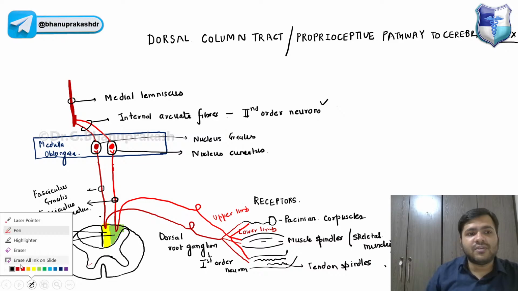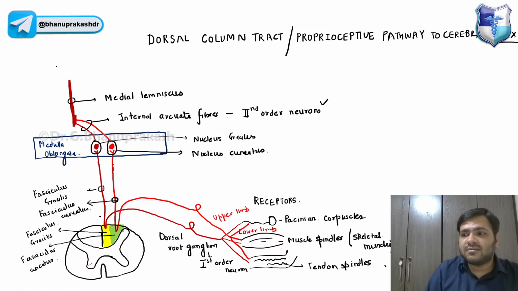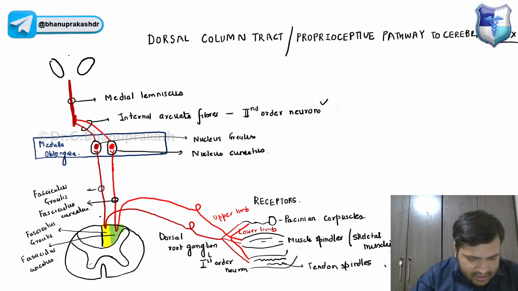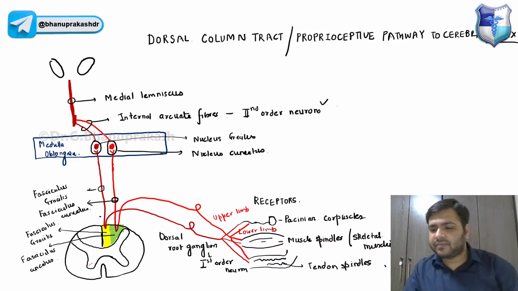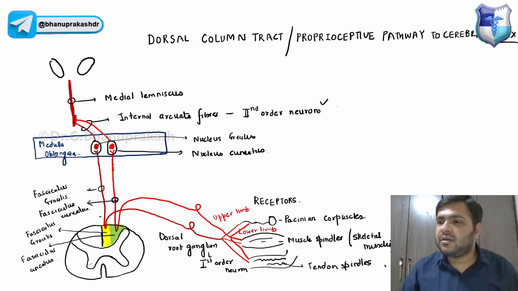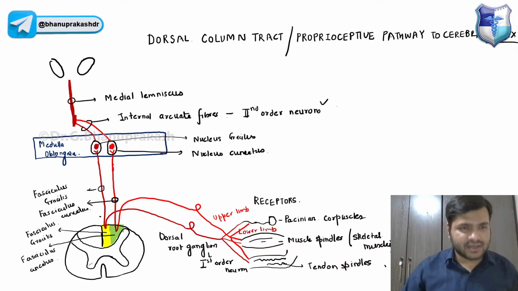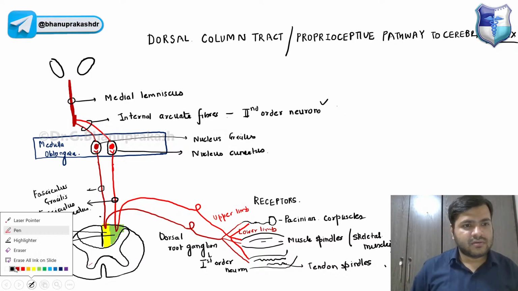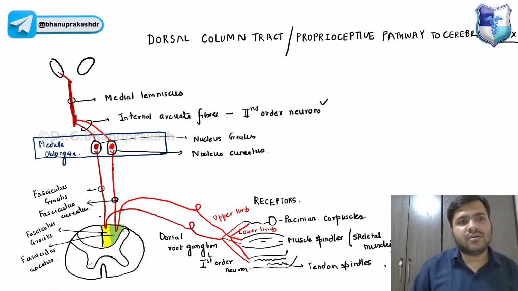And this is something which will now go into the thalamus, right? It will now go into the thalamus, and that is again the VPL nucleus, guys, over here.